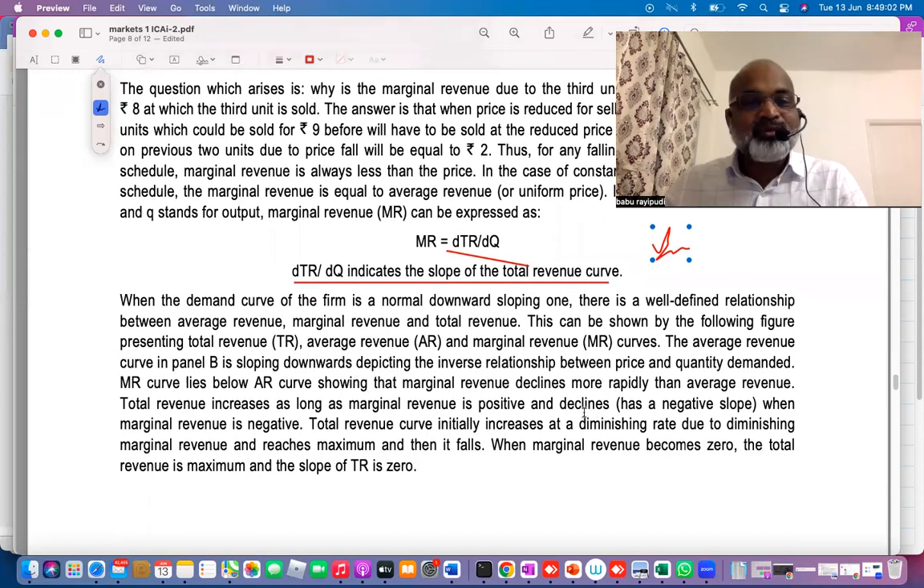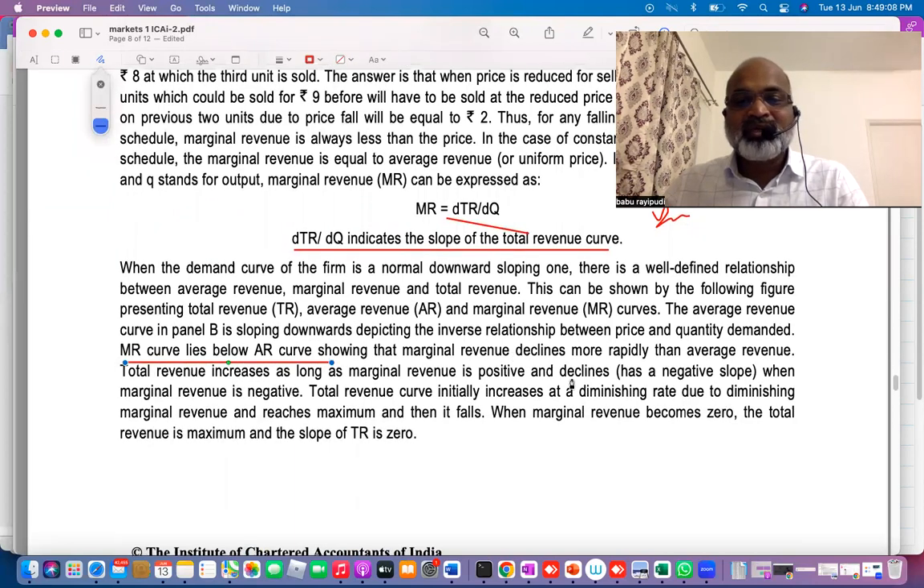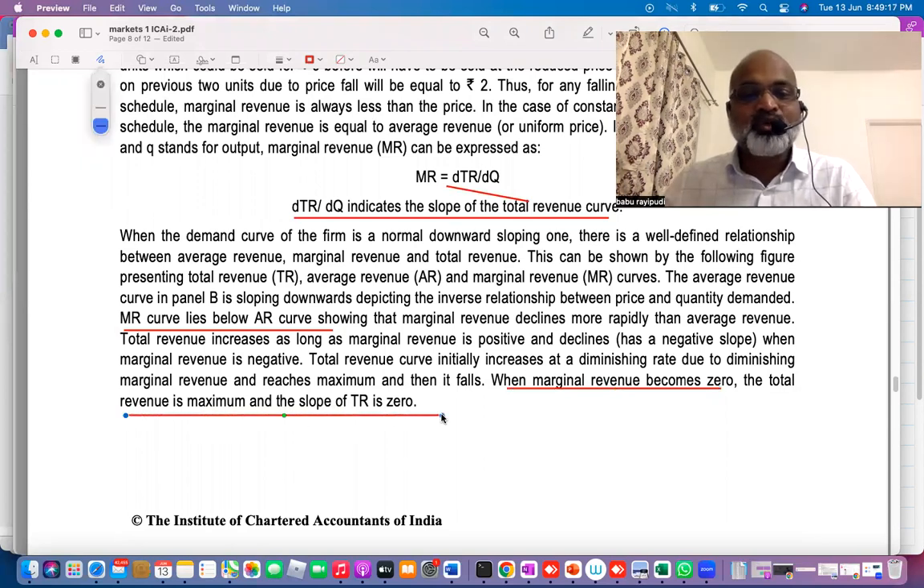So the explanation, if you could see here, you need to understand from here. It says MR curve lies below AR curve, marginal revenue curve, total revenue curve, etc. We'll see that later. Okay, so this point is important. When marginal revenue becomes 0, total revenue is maximum and the slope of TR is 0.